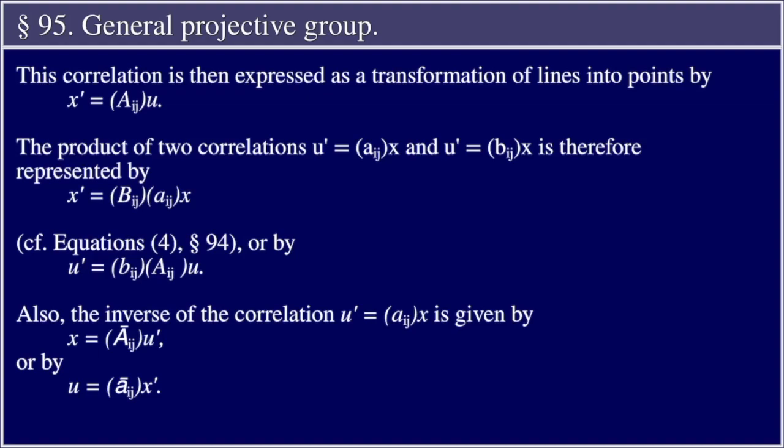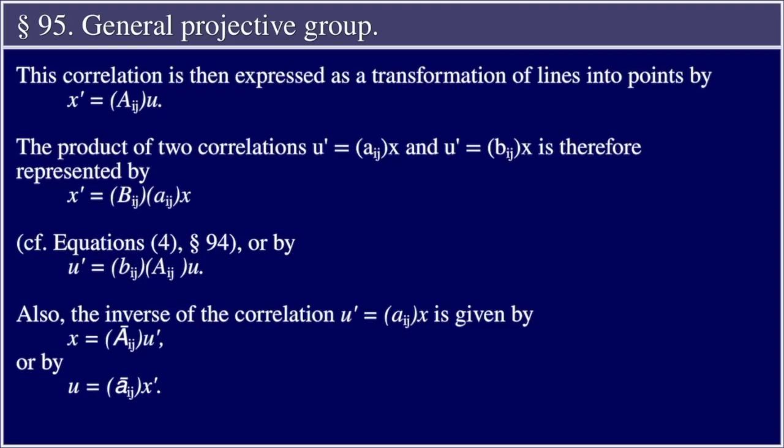This correlation is then expressed as a transformation of lines into points by x prime equal the matrix A sub ij times u. The product of two correlations u prime equal the matrix A sub ij times x and u prime equal the matrix B sub ij times x is therefore represented by x prime equal the matrix B sub ij times the matrix A sub ij times x, equations 4 of section 94, or by u prime equal the matrix B sub ij times the matrix A sub ij times u.